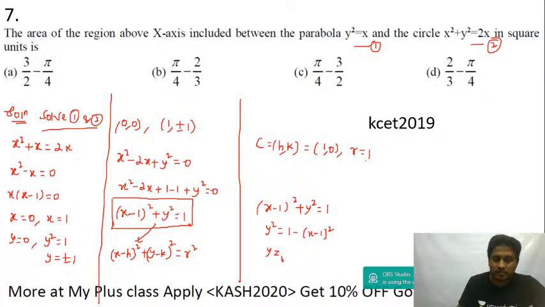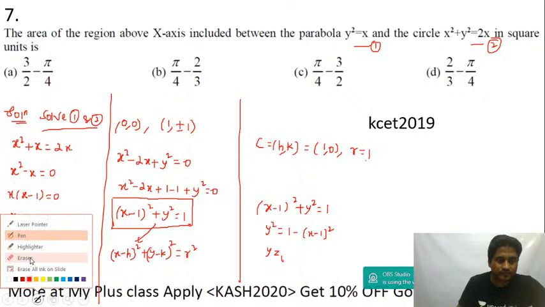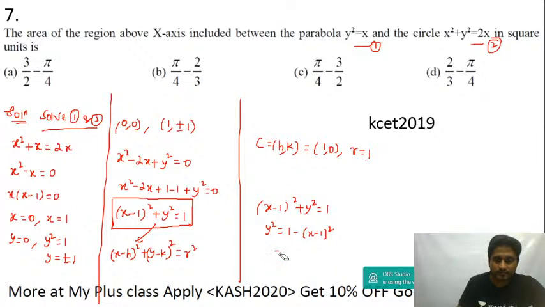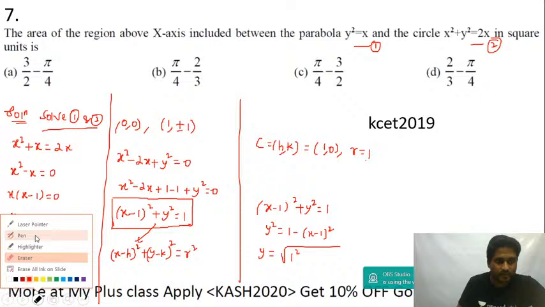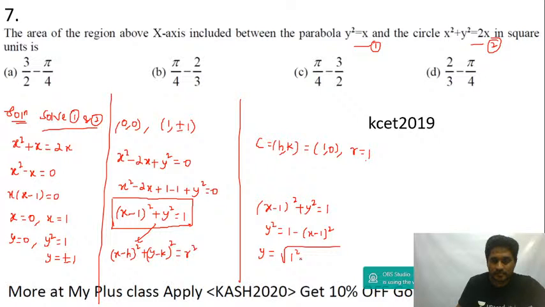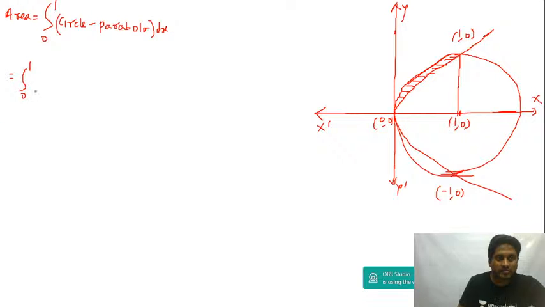So y equals root of 1 square minus (x minus 1) the whole square. So the circle will be equal to root of 1 square minus (x minus 1) the whole square, and then dx.